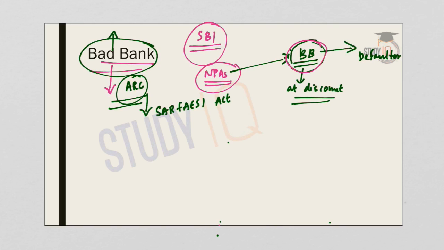That's why it's an important current affair, and bad banks are a very good idea for dealing with the bad loans in the commercial banks. So bad banks will purchase the bad loans from commercial banks at a discount rate, and this will give relief to the issue of bad loans with the commercial banks. That's why it's a very important current affair.